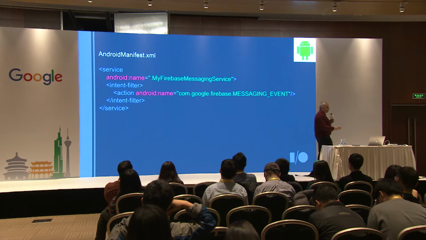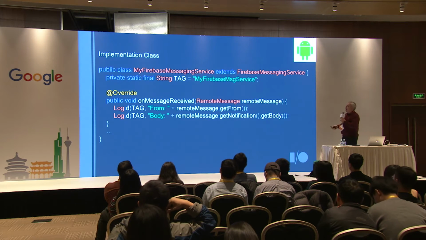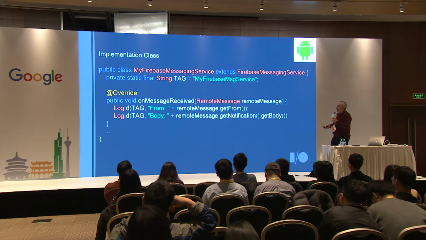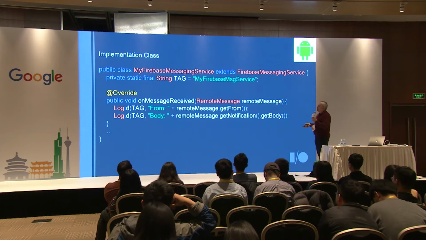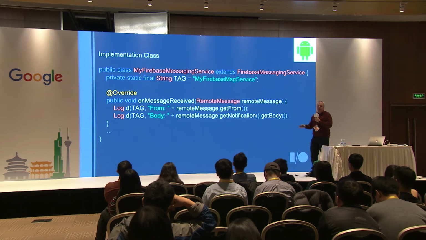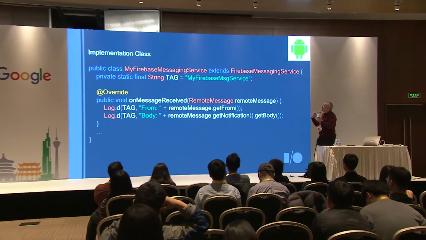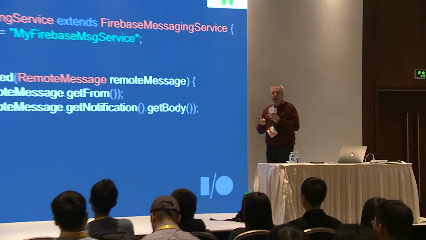So this is something that goes into my Android manifest. Can I go to the next slide, please? And then within my code, sorry, within my messaging service, it's going to look something like this. I've created a class, you saw it named in the previous slide, called my Firebase messaging service. And in this case, Firebase offers you this class called Firebase messaging service that you can extend.